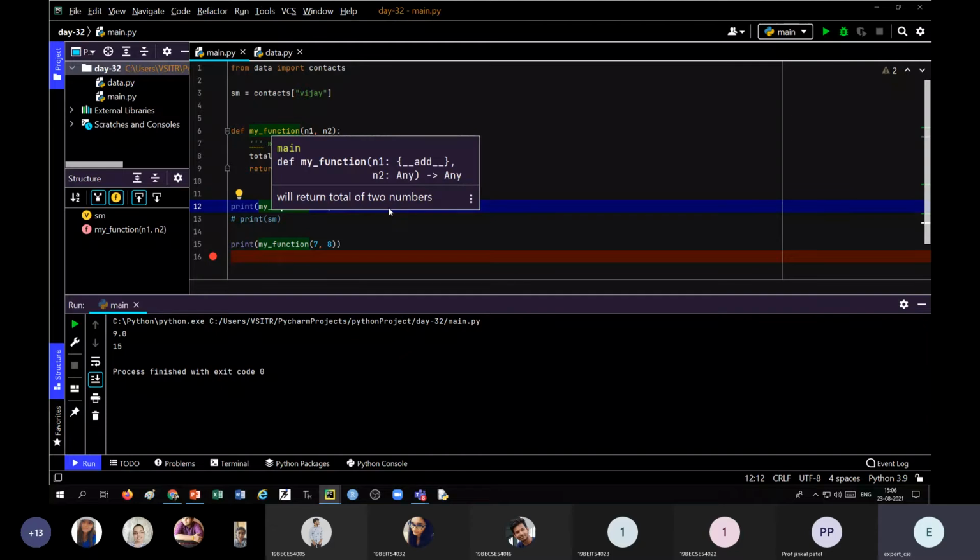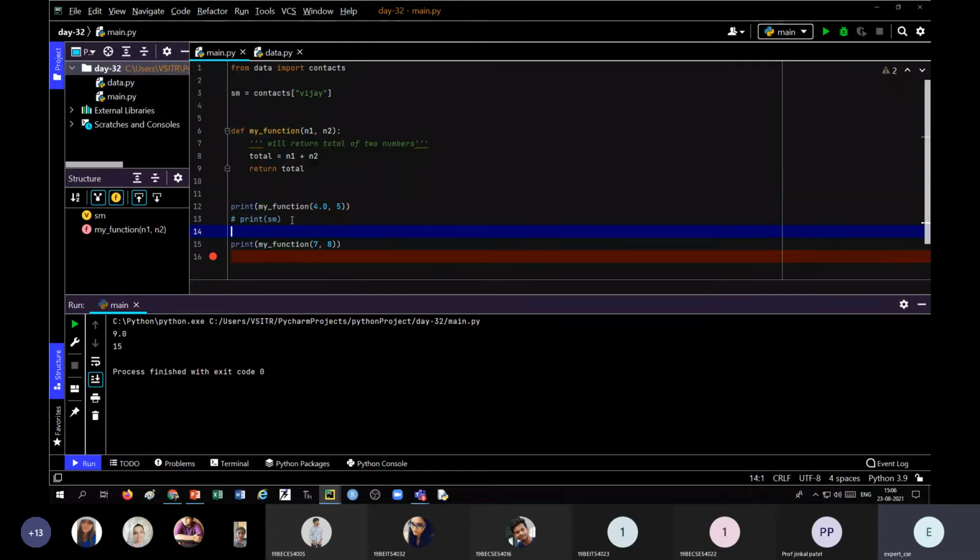Whenever you are using any function, inbuilt function or a user-defined function, if you take your cursor to the function, immediately you will find out what this function will do. When we define the function, we have to write the docstring. The docstring can be written immediately after the definition of the function with triple quotation.